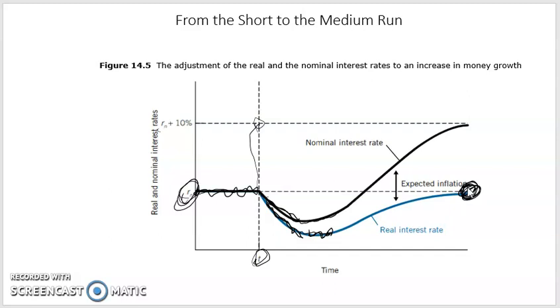At the same time, inflation and expected inflation converge to the new rate of money growth, in this case 10% as well. So the result is that the nominal interest rate rises to a value equal to the real interest rate plus 10% at that point. And finally, the adjustment is complete.